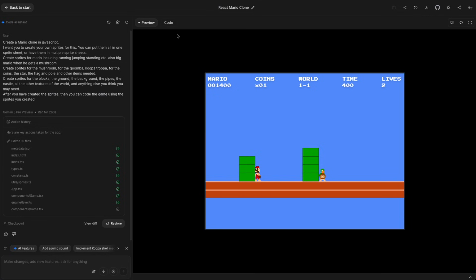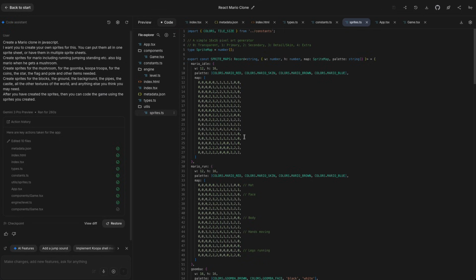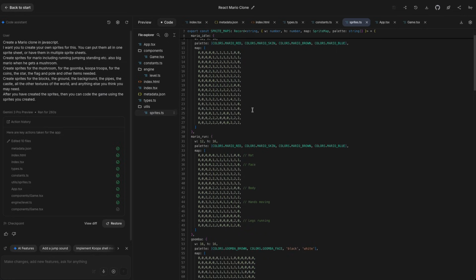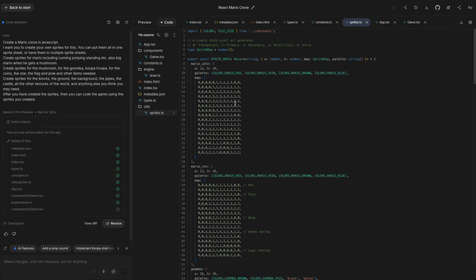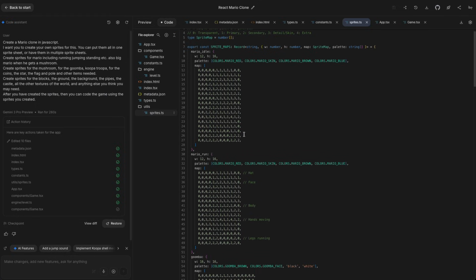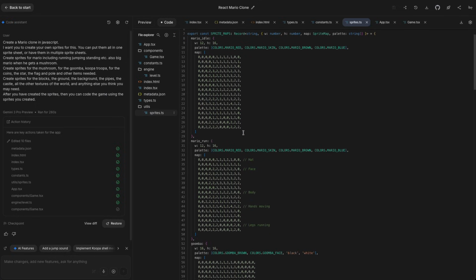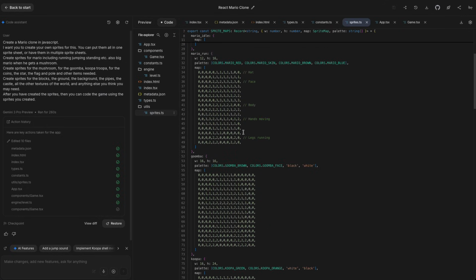Let's have a look in the code, see how it drew those images. And as we look here into the sprites, it has not actually generated images using the Nano Banana or anything, which I was expecting it to do. No. It has actually just coded in the color space for each of the sprites, which is an alternative way of doing it. I guess that's kind of what an SVG file is anyway, not exactly, but same.